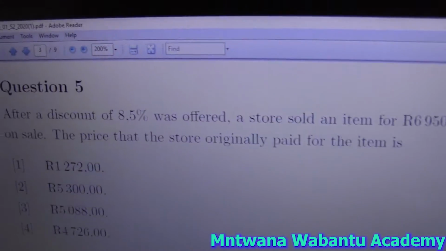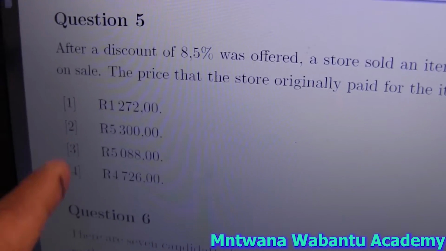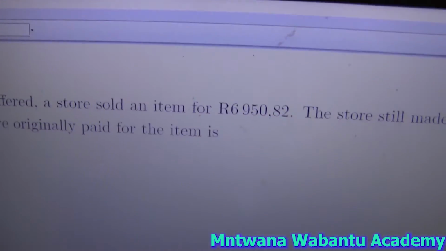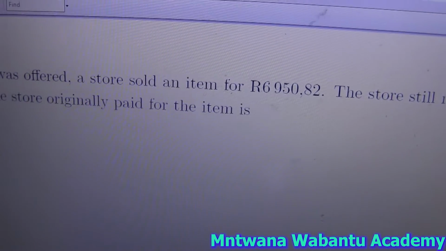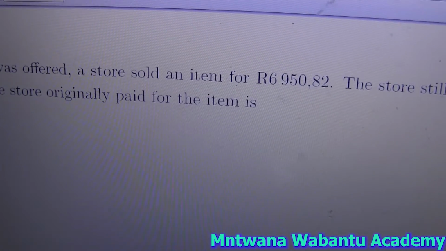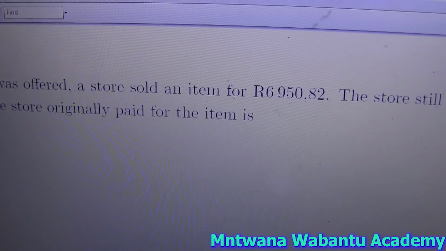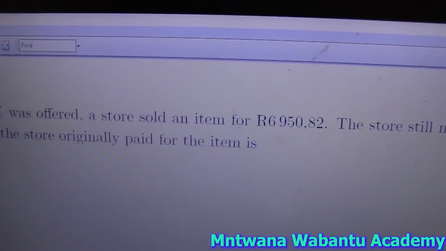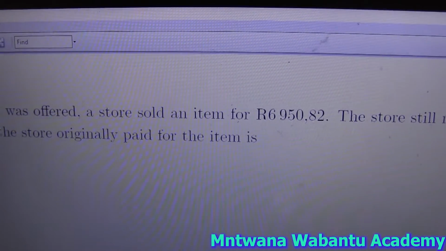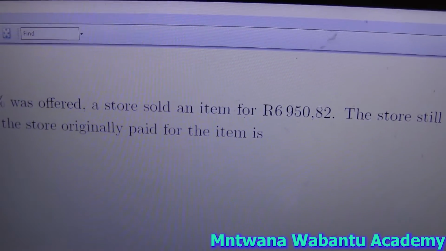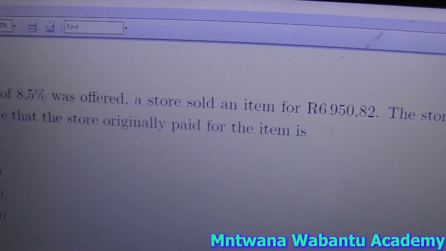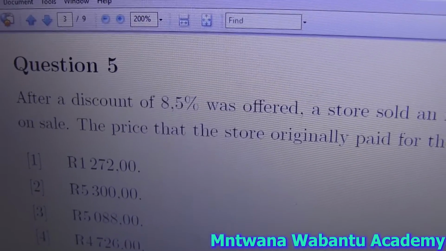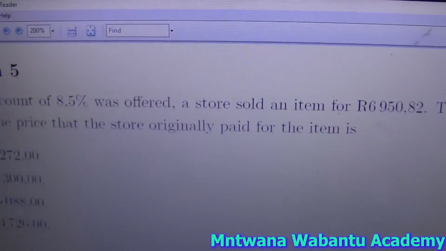The question starts: after a discount of 8.5% was offered, and then the sentence stops. There's a comma. It still sold an item for 6,950. So that's the selling price of an item, but we don't know the original price before the discount. Okay? So now let's come here.